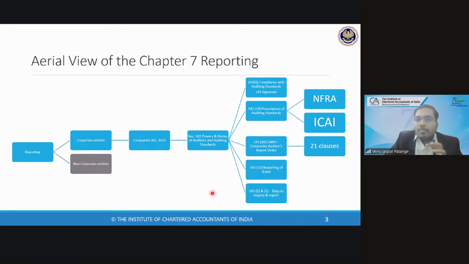So how do we remember the entire chapter? We will remember it with this simple presentation, which says Section 143. The entire chapter revolves around Section 143. You have all the standards prescribed by ICAI and notified by the central government under 143(10), the CARO 21 clauses which you covered in detail in the last session and before, reporting of fraud under 143(12), and the duty to inquire and duty to report in 143(3). So the entire chapter is pretty much inside Section 143.